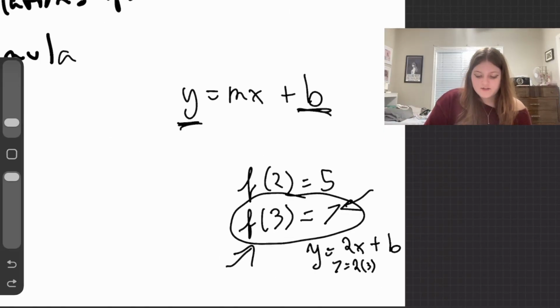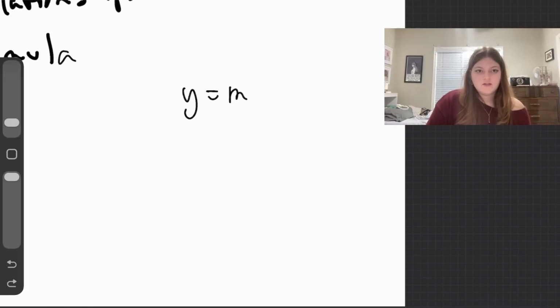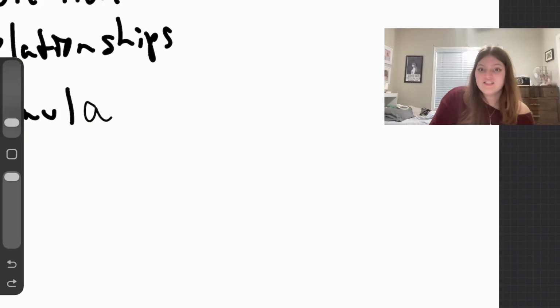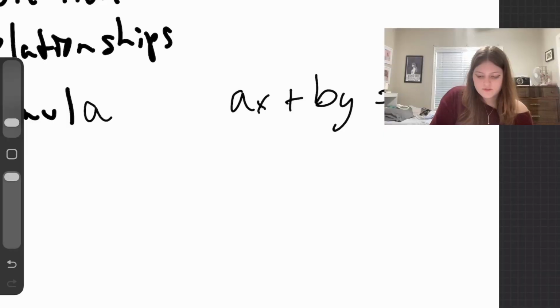So that is your standard slope-intercept formula. It's called slope-intercept formula because it represents the slope and the intercept. There are also other ways to represent a line, and that is where sometimes they will try and trick you. Another way to write it is with the standard formula. This is ax plus by equals c.